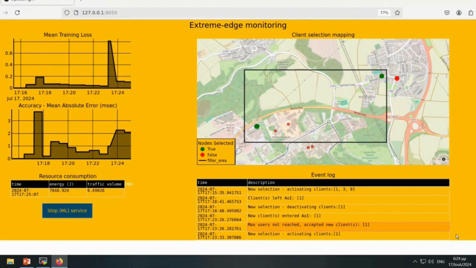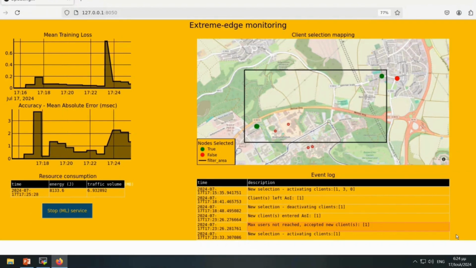Since we have set a maximum number of 3 clients in our criteria, the expected behavior of the Extreme Edge Orchestrator is to deny access to this OBU in the training process. It should identify that there is another available OBU for training, but still it should remain red, so not selected as a client.